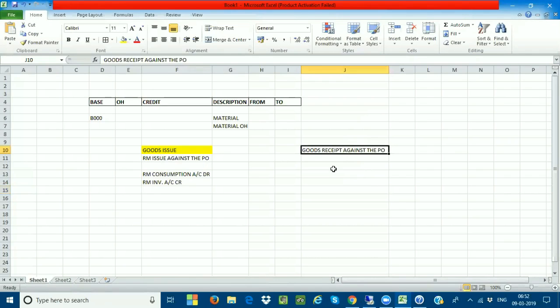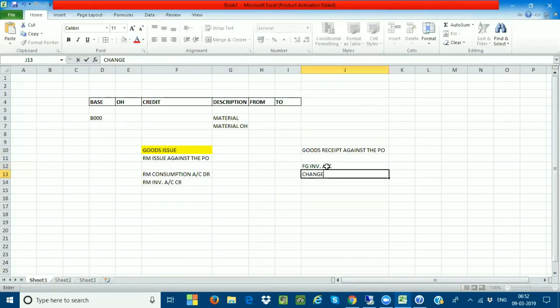So what is the accounting entry here? Finished goods inventory account is getting debited. Change in finished goods inventory account is nothing but cost of goods manufactured. So this is the accounting entry you are going to be getting at the time of goods receipt.